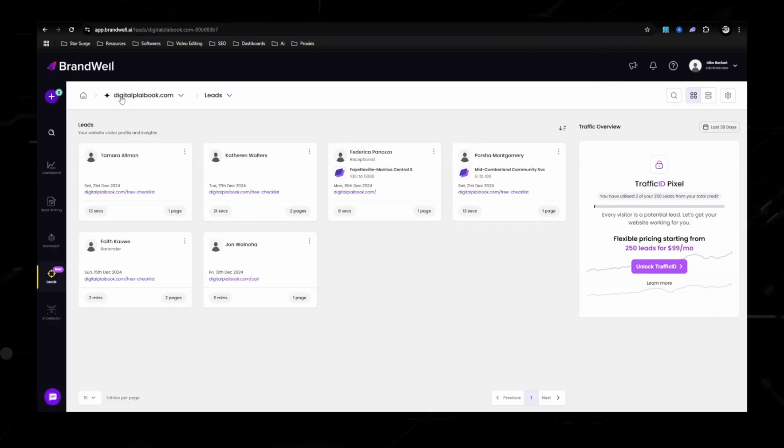Look at this. So this is on my digital playbook right here, my domain. These are 7 people that visited my site but didn't enter in their information. And as you can see right here, they're 13 seconds. If I were to click on here, it shows you the page. It even shows you their LinkedIn profile if you have one. So this tool right here, Traffic ID, is amazing.